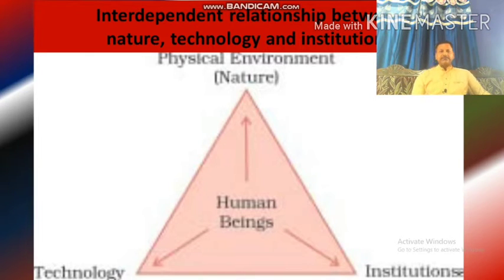So if you are asked to explain the interdependent relationship between nature, technology and institution, what will you have to write? That there is an interdependent relationship between nature, technology and institution. Human beings interact with nature, form institutions, and with the help of available technology develop the resource. Only then does a resource have any value. Resources do not have any value on their own.